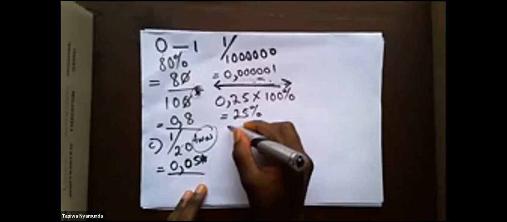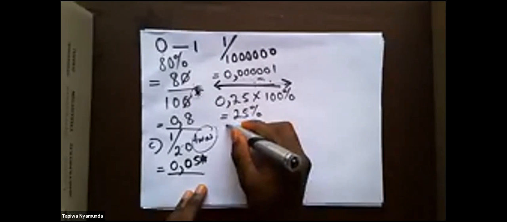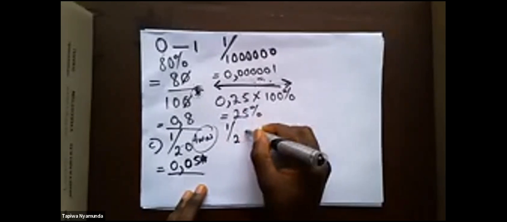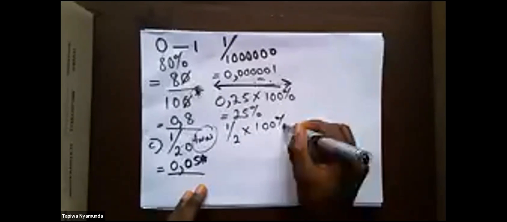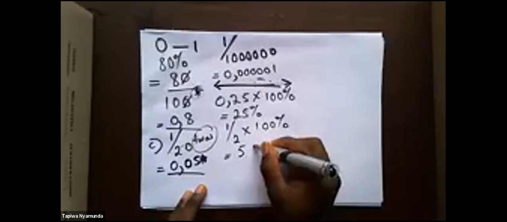Given a fraction, same applies. Let's say, for example, I've been given a half. I want to express this as a percentage. I just multiply it by 100%, so I'll get 50%. So 50% and a half represent the same probability.